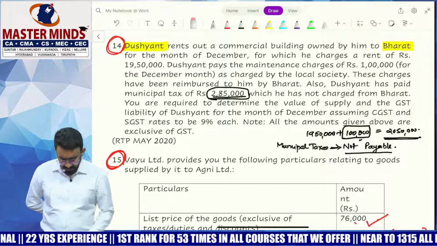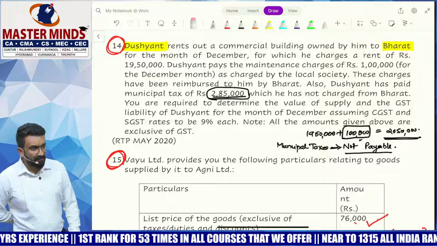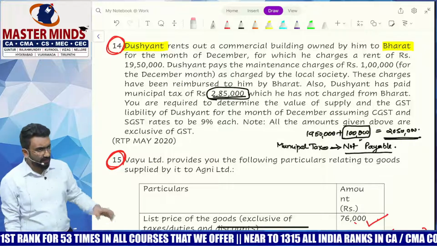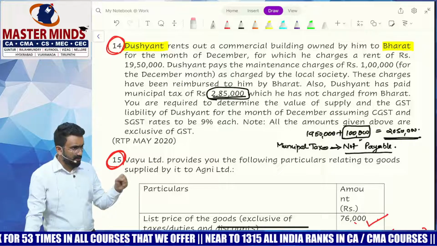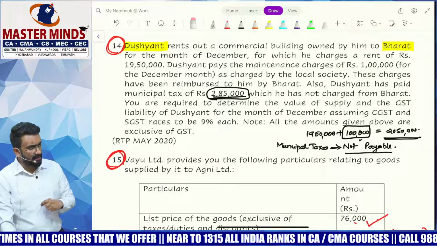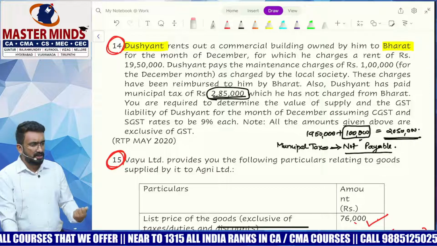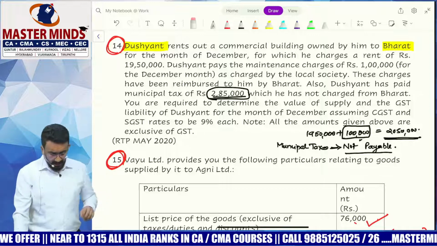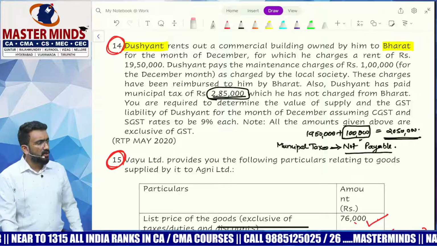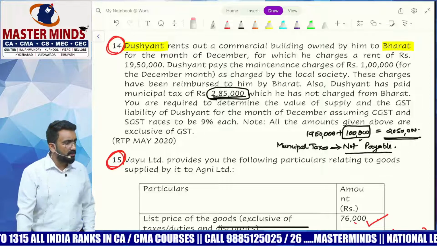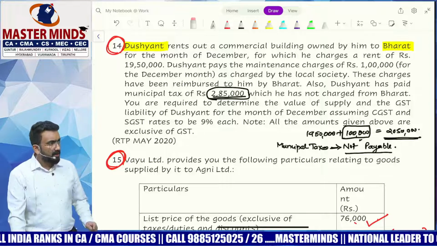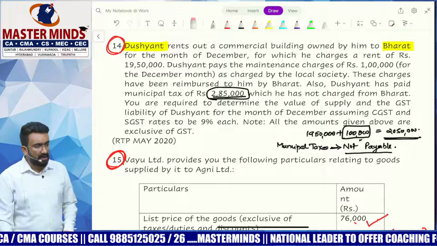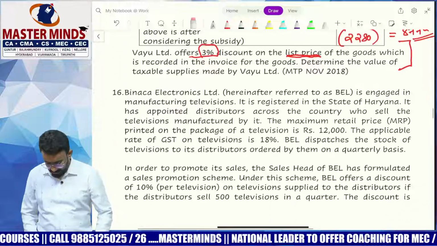So the first question: this 1 lakh maintenance charge will become what expense? Incidental expenses. I basically paid 1 lakh rupees and then finally charged it from my customer. He has rented a property and there is some maintenance charge that I paid and got back from them. So it will become incidental expenses. This 2,85,000 tax is paid, but it is not collected from the customer. Should it be added to the value? No. Why? Transaction value is price paid or payable. Whatever is not payable is never added to the value. So only what is payable would be added to the value, is the understanding we have.